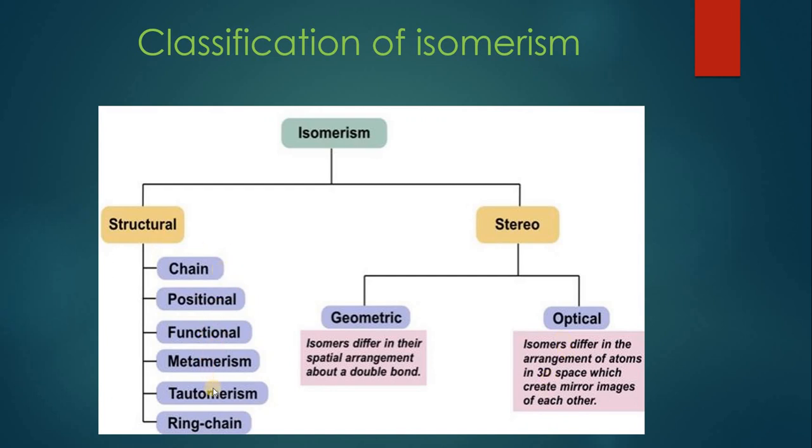Structural isomerism can be divided into various other kinds of isomerism: chain isomerism, positional isomerism, functional isomerism, metamerism, tautomerism, and ring chain isomerism. We will be discussing all of these types in detail in these two lectures.